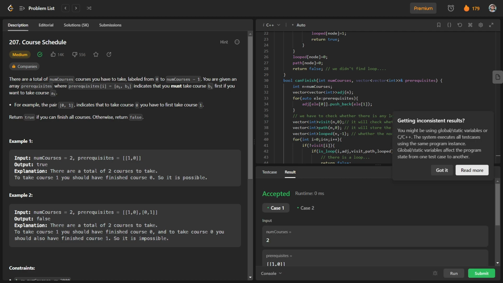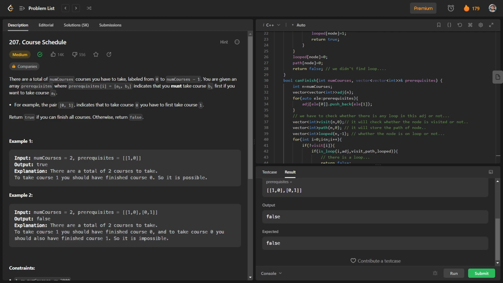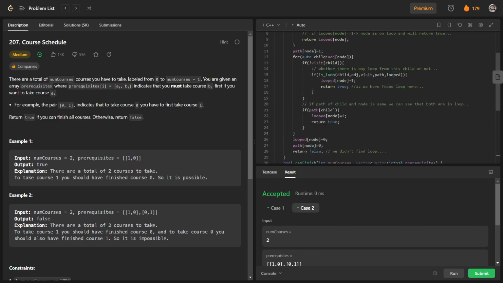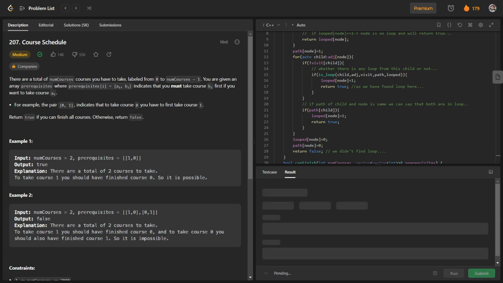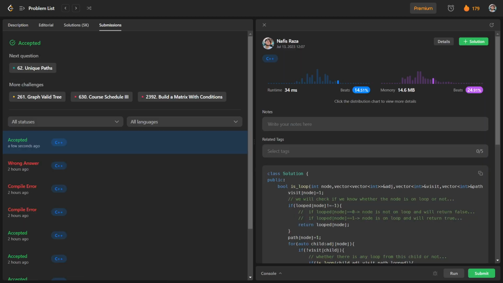So let us see whether the code works or not. Yeah, you can see that the code is working properly. It is returning true for the first case and it is returning false for the second case. So let us have a look at the main cases. Yeah, all the main cases are passing.